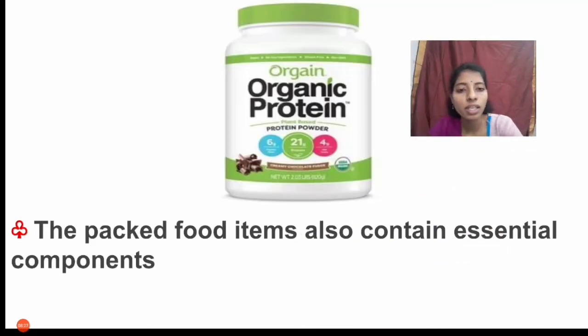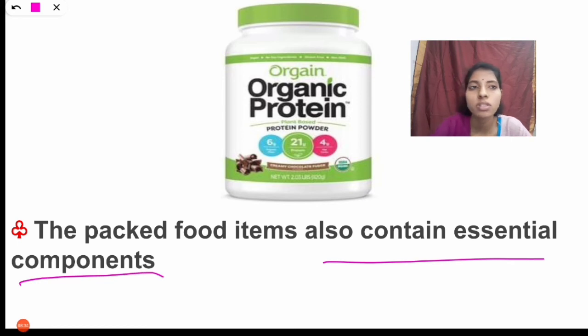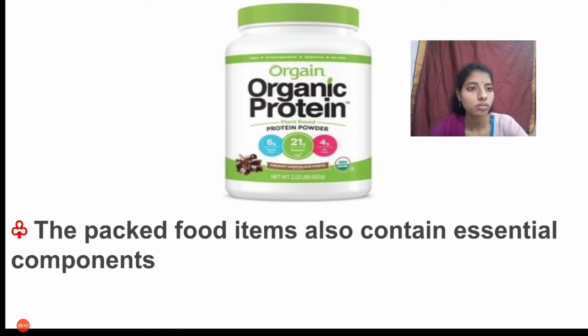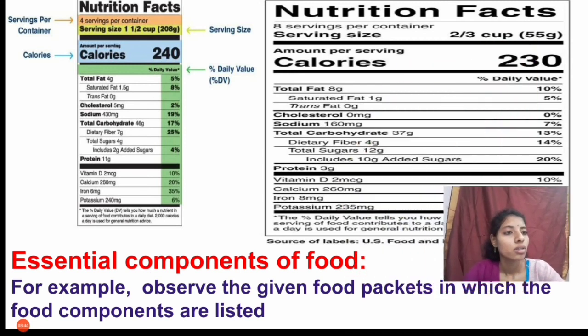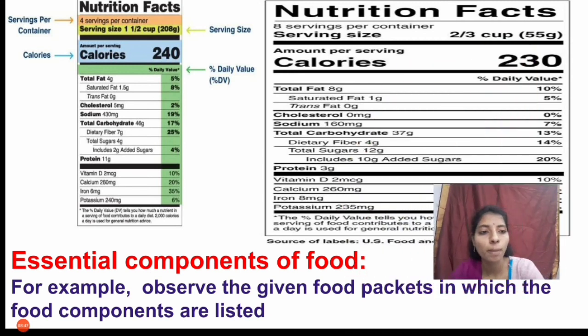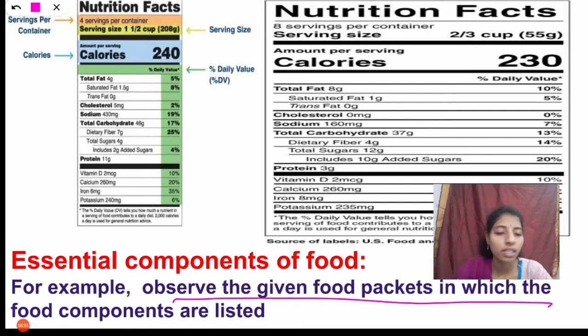You are seeing here that packed food items also contain essential components. Here is organic protein, and in this also the food components will be present. Observe these tables. For example, observe the given food packets in which the food components are listed.